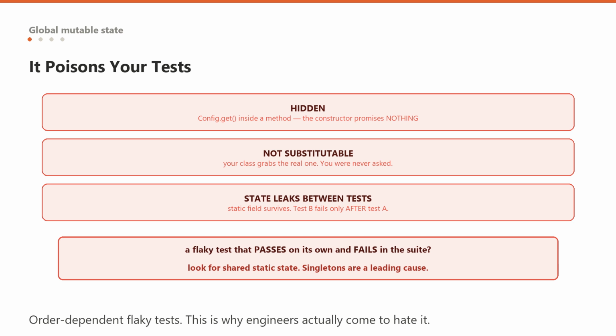This is the one that really hurts. The instance is static, so it survives from one test to the next inside the same JVM. Test A mutates the config, and test B, which passes perfectly in isolation, fails, but only when run after test A, and only sometimes, depending on ordering. Order-dependent test failures are among the most maddening bugs in software, and singletons are a leading cause. If your test suite has a mysterious flaky failure that goes away when you run that test on its own, look for shared static state.